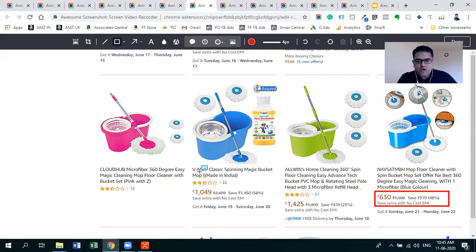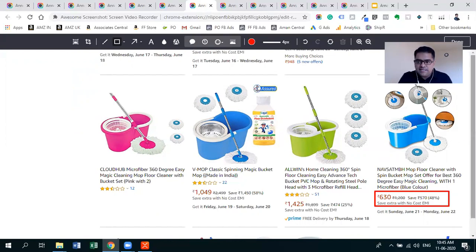Suppose my product is selling at 1,149 rupees, I will be targeting products from whoever is selling under 1,000 rupees, like a 999 product, an 899 product, or products in this price range.